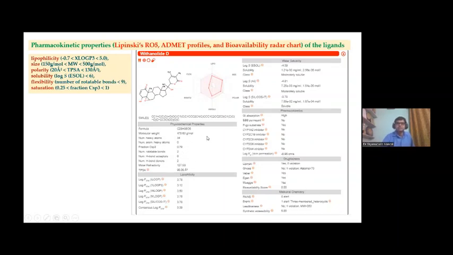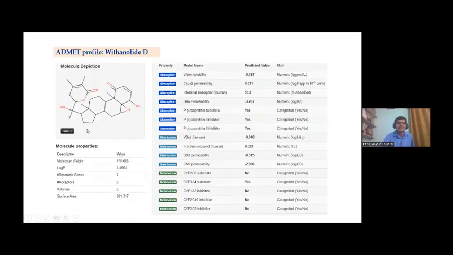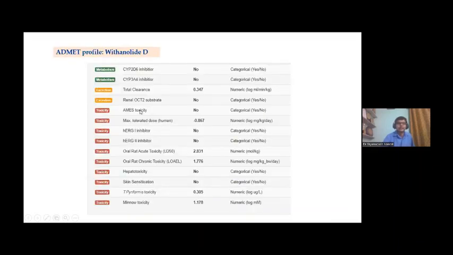So this is a compound that obeyed the Lipinski rule of 5. So this is a very good oral drug. In the ADMET profile, we are seeing that AMES toxicity is negative, hepatotoxicity is negative, and skin sensitization is negative. And the oral rat acute toxicity LD50 and oral rat chronic toxicity LOAEL values are high. So this is a very good compound.